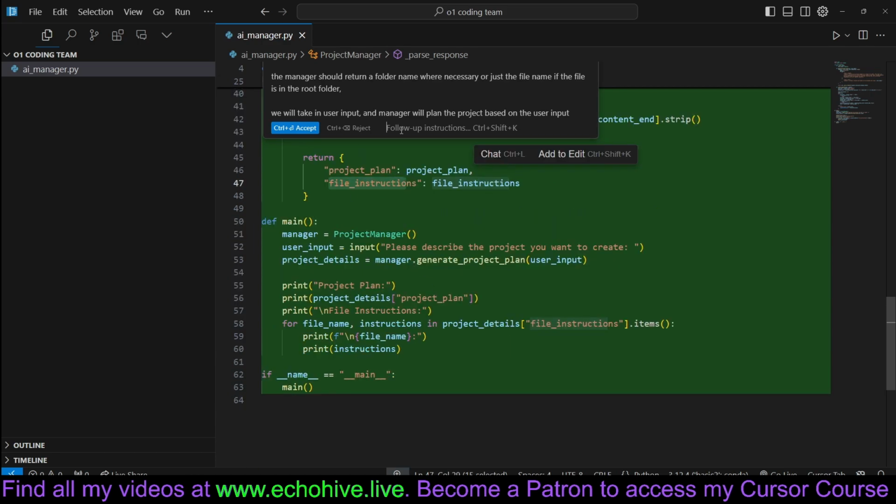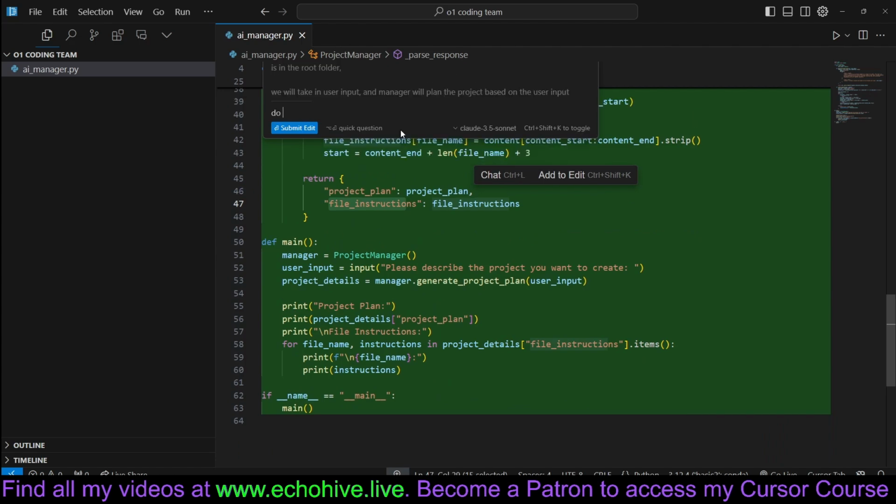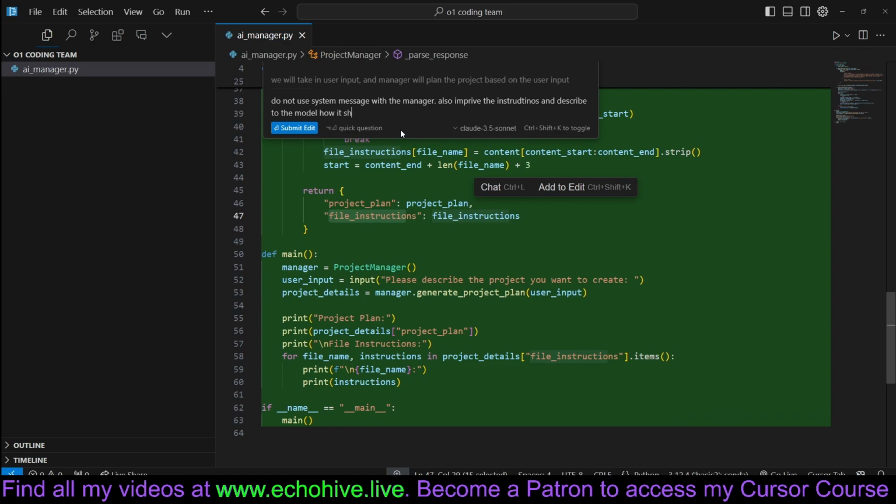Seems this is good, but we need to add additional instructions. Do not use a system message with the manager. Also, improve the instructions and describe to the model how it should return the plan and each file.